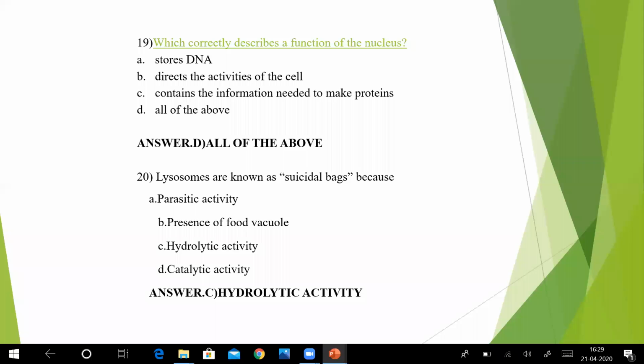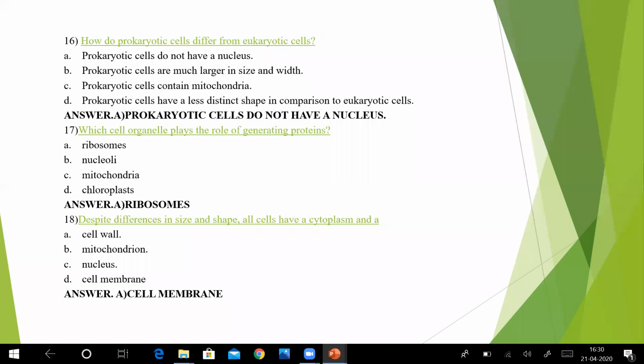Here we have, because lysosomes contain hydrolytic enzymes, okay. So you can relate with hydrolytic enzymes. It means number C, number third, hydrolytic activity is the correct option. Why lysosomes are known as suicidal bags? Because of their hydrolytic activity, okay. So that's all. We did 10 multiple choice type questions today. All right, next we have